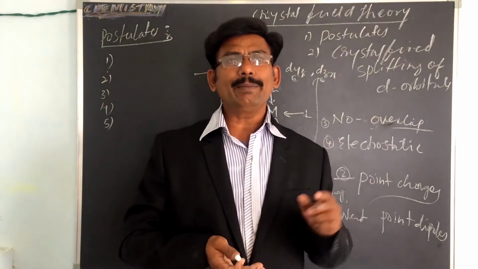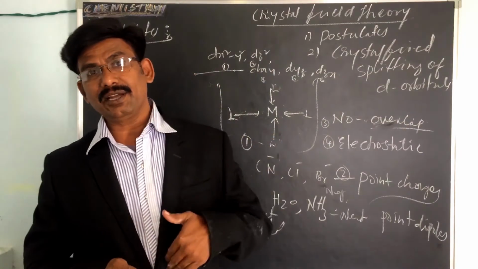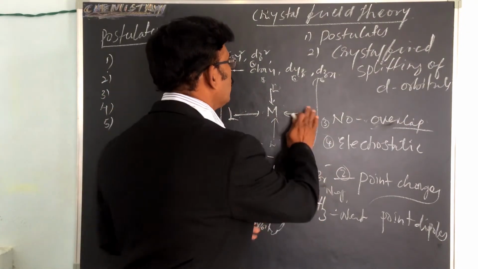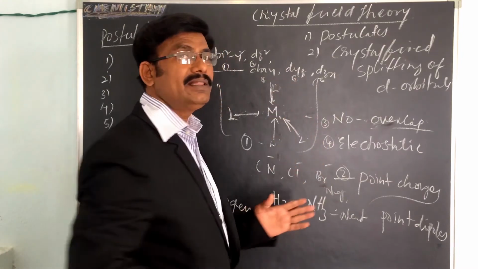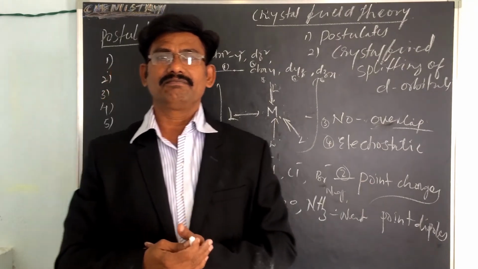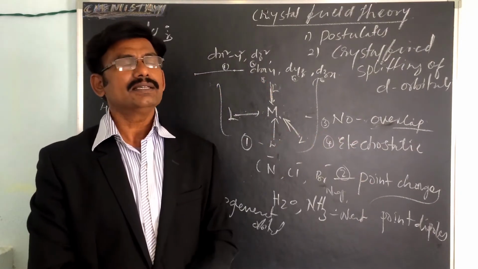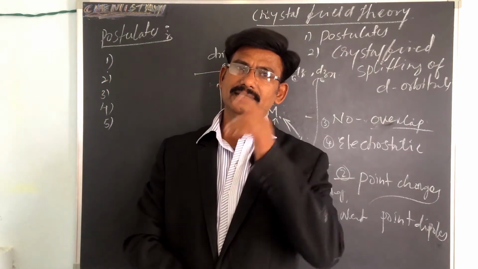They split into orbitals of different energies depending upon the direction from which the ligand approaches the central metal atom. For example, this ligand approaches like this and some like this, from different directions. That is the sixth one.